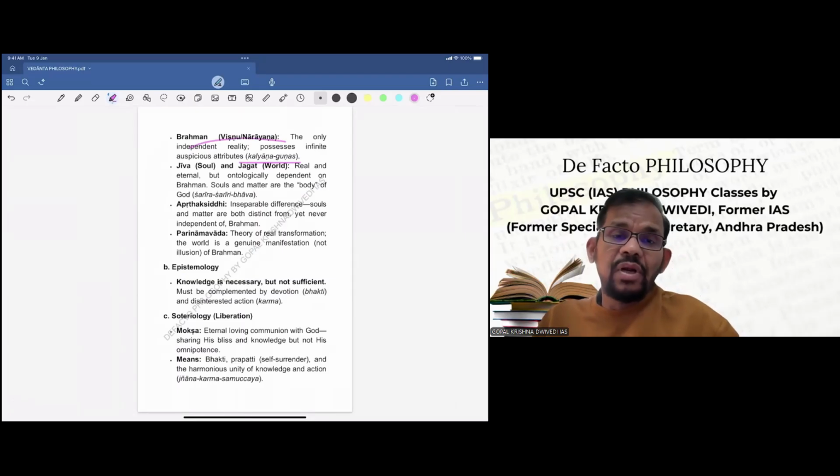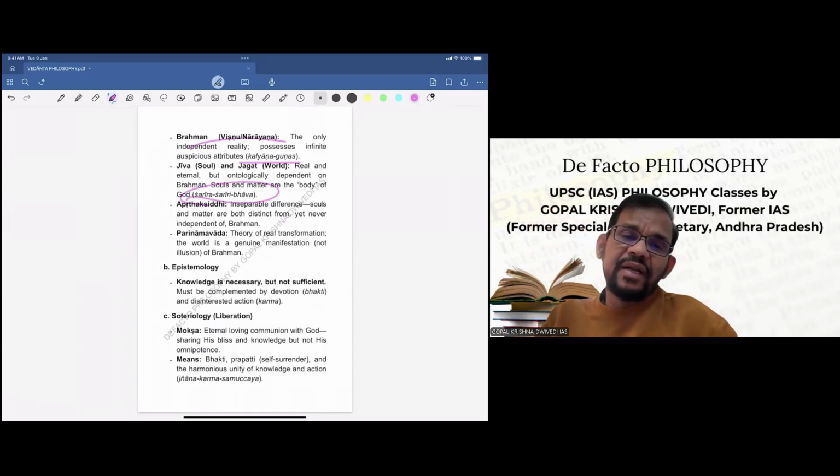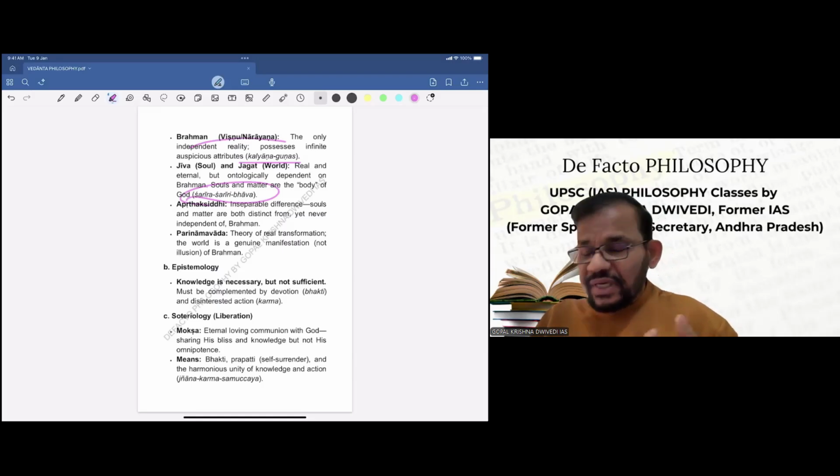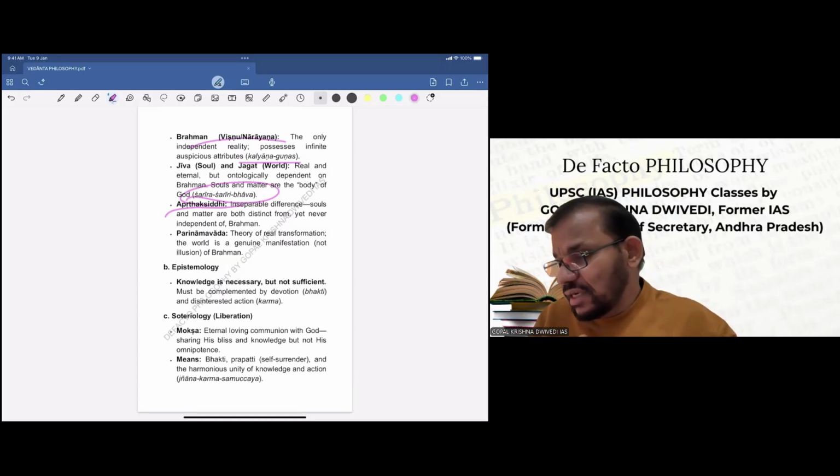Then Jiva, soul, and Jagat, this world, both are real and eternal, but ontologically dependent on Brahma. Souls and matter are the body of God. He calls them Sarira, Sariri, Bhava. So for him, the individual self as well as this world, both are real, and Brahma is also real. And then next is Aprithak Siddhi, inseparable difference. Souls and matter are both distinct, yet never independent of Brahma. So Brahma and souls are both interrelated. This theory he has given.